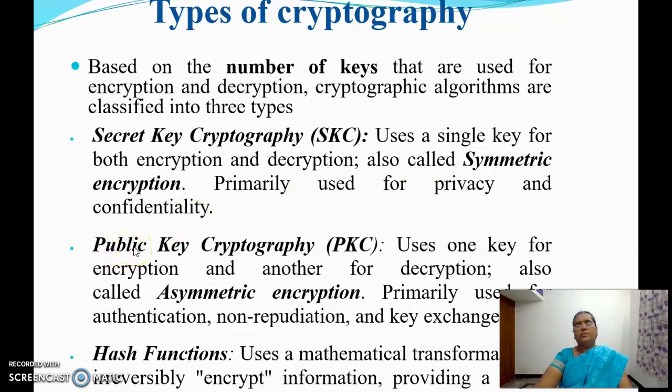The next type of algorithm is public key cryptography, which uses one key for encryption and another key for decryption. This is also called asymmetric encryption, and it is used to implement authentication, non-repudiation, and for key exchange. The third type of function is called hash function, which uses some mathematical transformation to irreversibly encrypt the information. That is, if you use a hash function, you can convert a plain text into ciphertext, but the reverse is not possible.